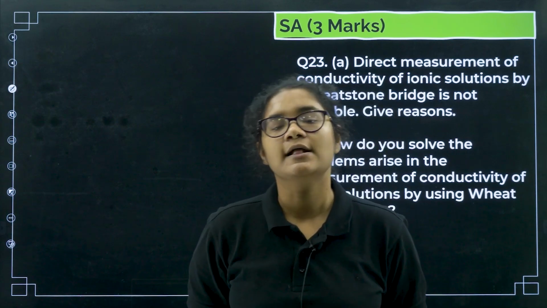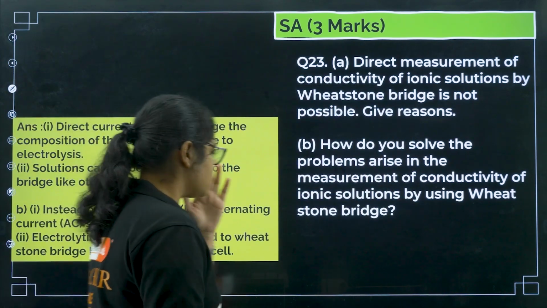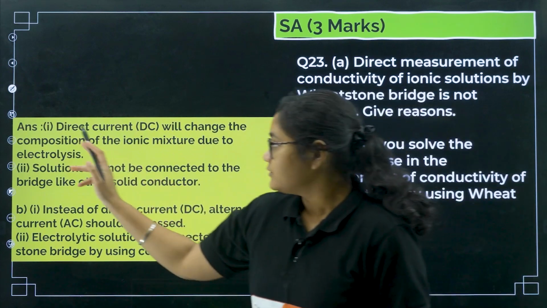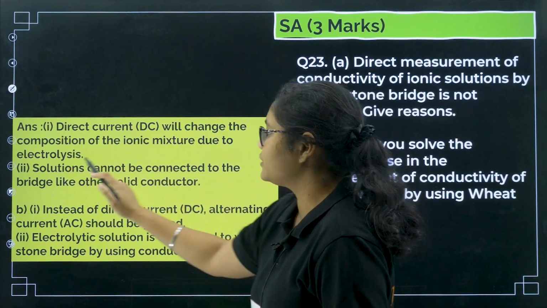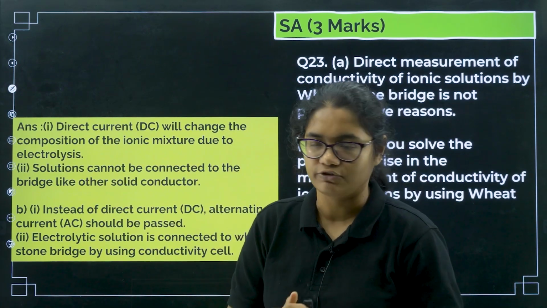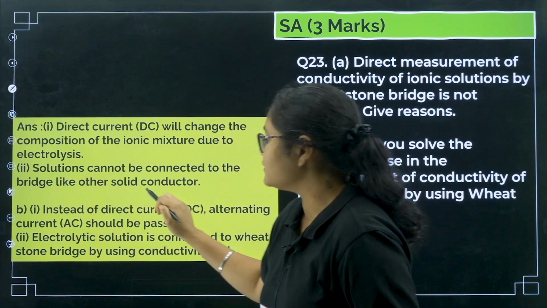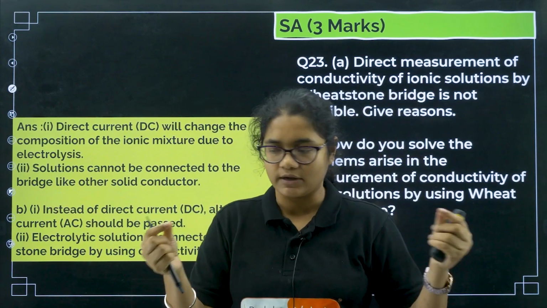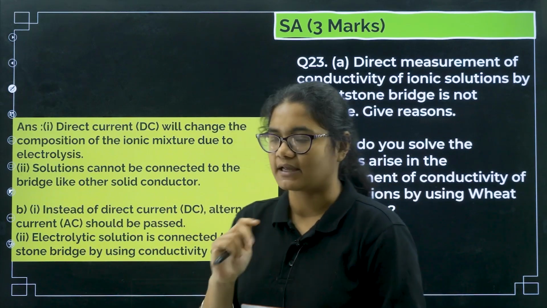The first problem is that direct current will change the composition of the ionic mixture during electrolysis, so we cannot use direct current in the Wheatstone bridge. Second, solutions cannot be connected to the bridge like other solid conductors. These are liquids, so you cannot connect a liquid with two wires.